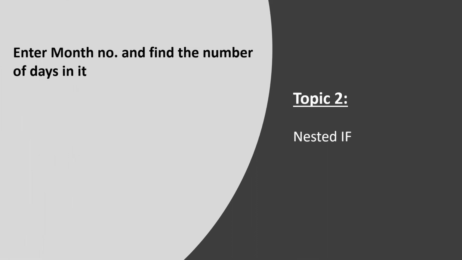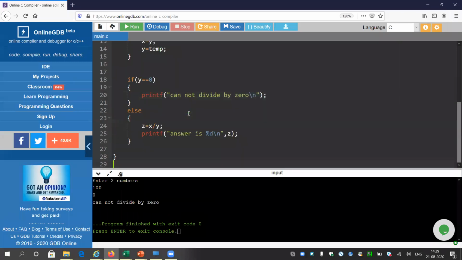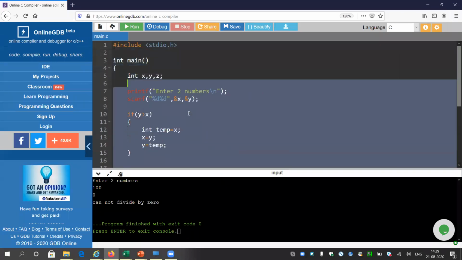So we are done with the syntax. Now we will learn how to frame some tough problems using this if else block, using the same syntax. The question is asking to enter a month number and find the number of days in it. Suppose anyone enters 1, meaning January, they will get 31 days in return. If anyone gives 2, meaning February, they will get 28 or 29 days. If anyone enters 3, that is March, they will get 31 days. We will try to frame the same thing using our known if else syntax.